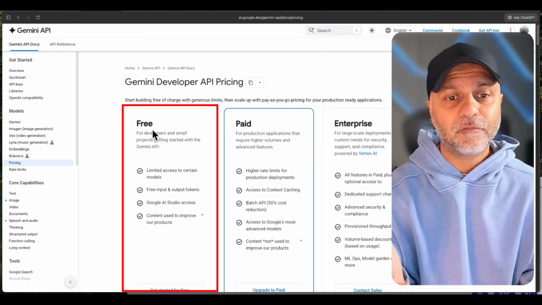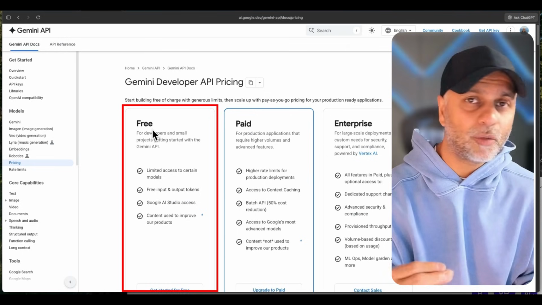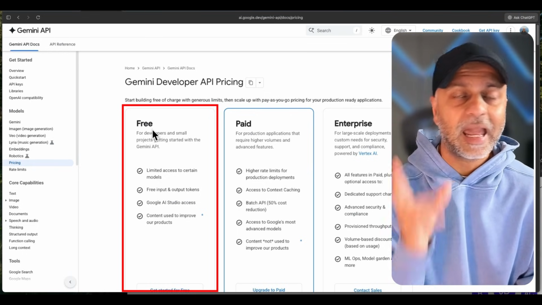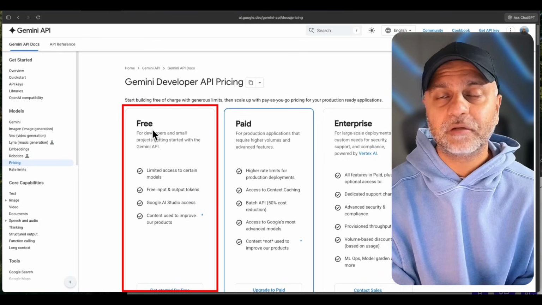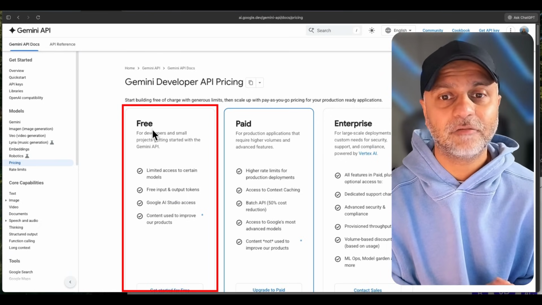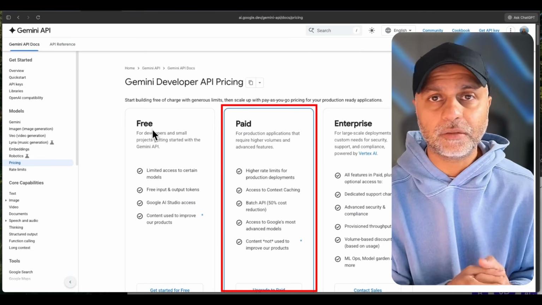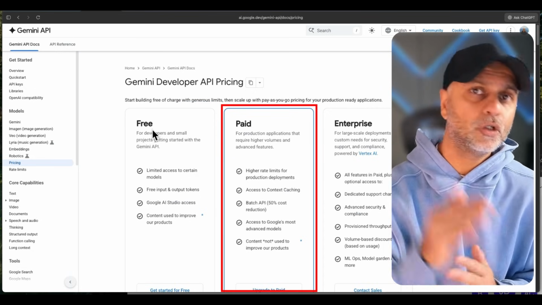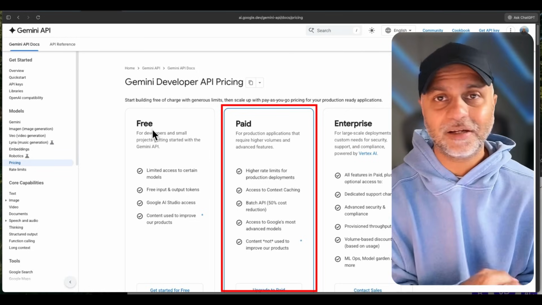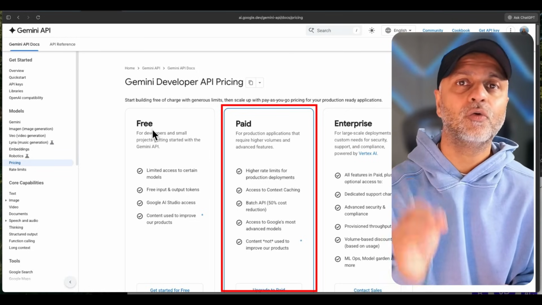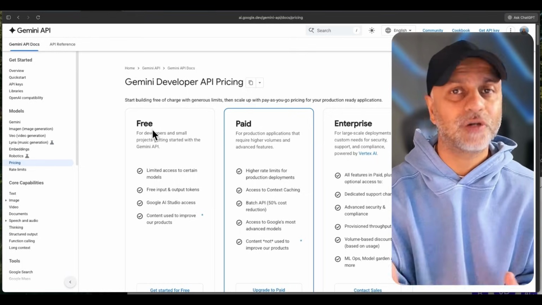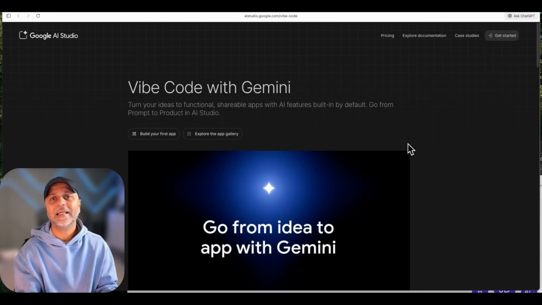Who's the free plan for? This one is great for testing small products, but note that Google may use your data to train their AI, and your prompts can also be reviewed by humans at Google. So make sure you're not putting any sensitive data in there. As far as the paid one, Google does not use your data to train their models. It does have better privacy, more features, and higher limits. And the best part is your data is only stored temporarily for privacy, and then it's not stored for training. All right, so with that, let's actually get into building.